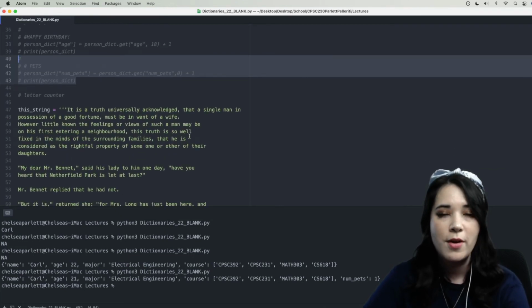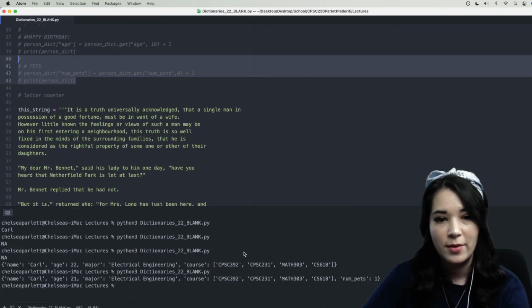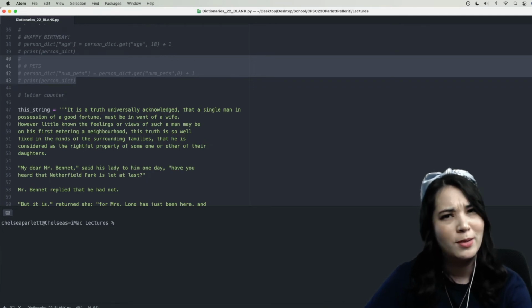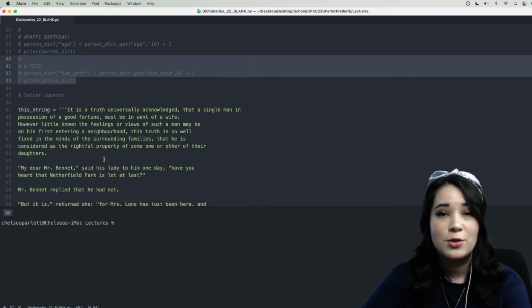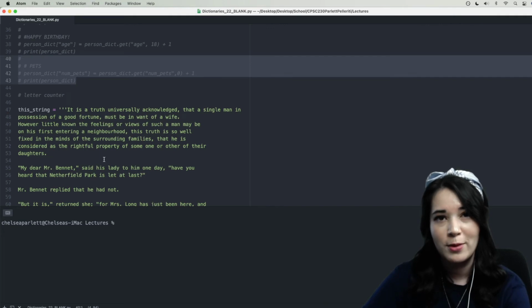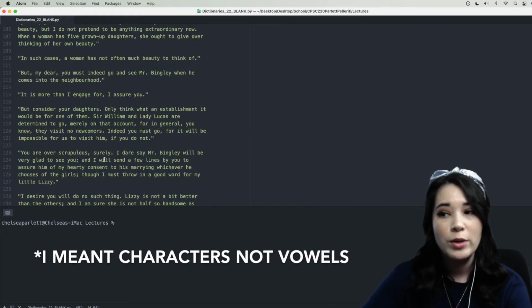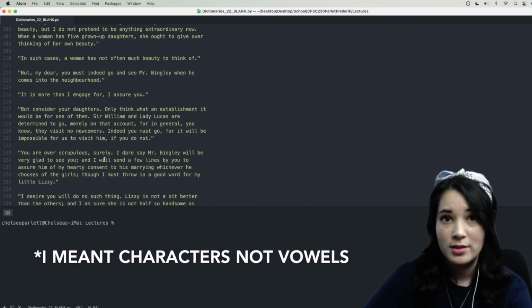All right, let's go ahead and play around with some dictionaries now. So we've done a lot of things in the past in our class that actually might have been way more simple if we knew about dictionaries. So what we're going to do is take this very long string, which is the entire first chapter of the book Pride and Prejudice, and we are going to count the number of vowels in it.